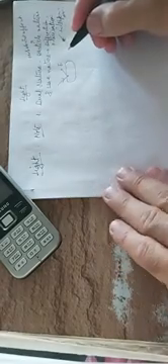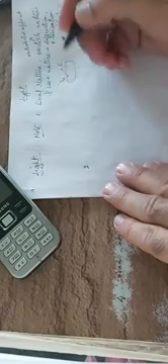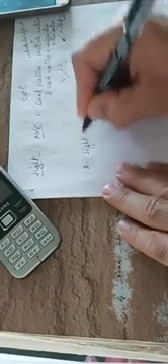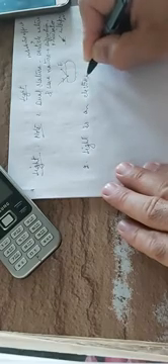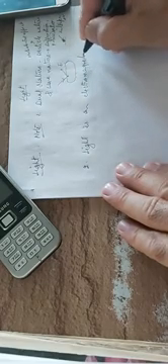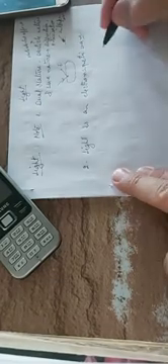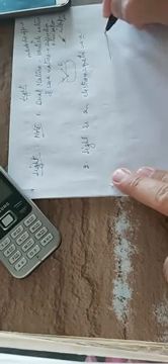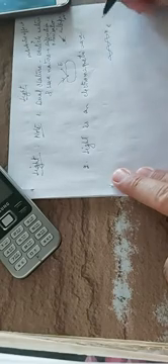Now second point is that if light is a wave, what kind of wave is light? Light is an electromagnetic wave. What is the meaning of the term electromagnetic wave? Listen, whenever light is traveling, let us say light is traveling across the x-axis. This is light which is traveling along the x-axis.